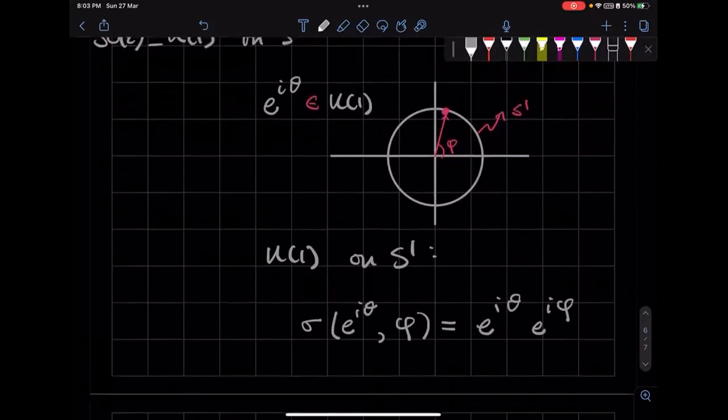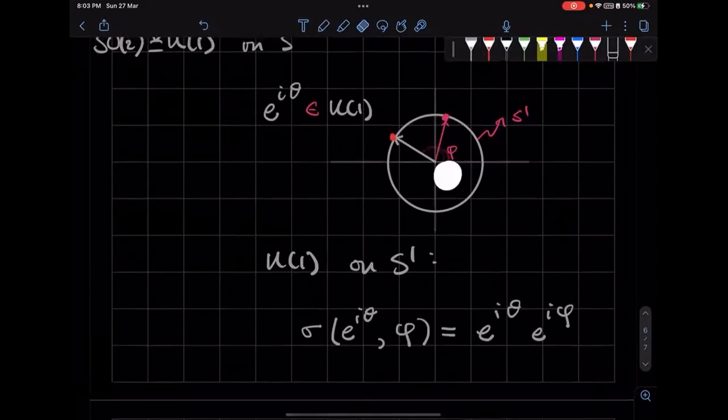Then what does it do? It takes the point phi and translates it to another point, such that the coordinate of the new point is phi plus theta, where theta is this angle.